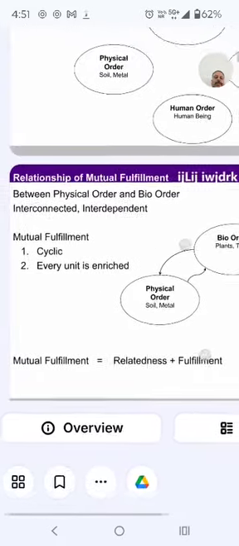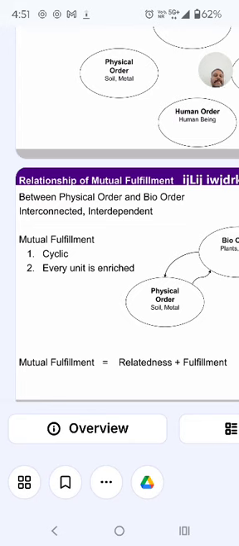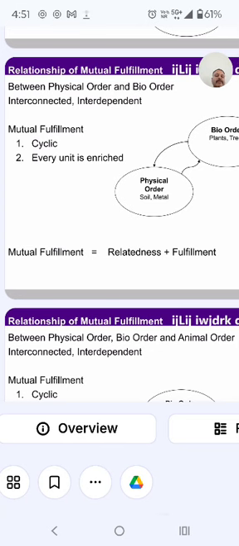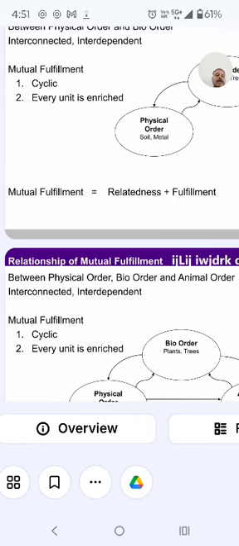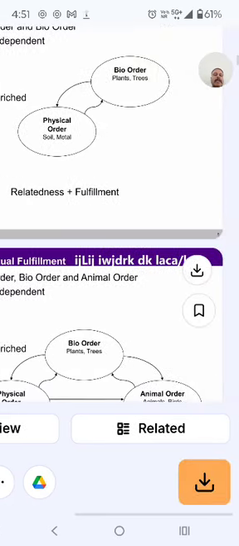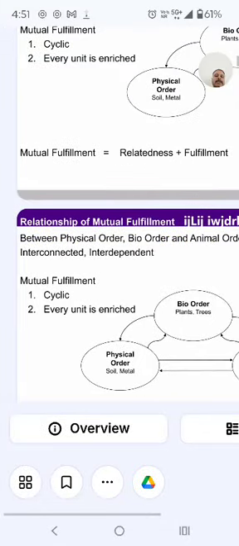The relationship of fulfillment is called mutual fulfillment: the relationship of mutual fulfillment between the physical order, bio order and animal order. The four orders are interconnected, interdependent, mutually fulfilling, cyclic, and every unit is enriched. Bio order means plants and trees; physical order is soil and metals.